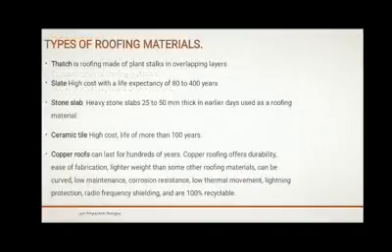Types of roofing materials. Thatch: it is a roofing material made of plant stalks in overlapping layers. Slate: it is a material with high cost with a life expectancy of 80 to 400 years. Stone slab: these are heavy slabs, 25 to 50 mm thick. In earlier days they used to use stone slab. Ceramic tile: cost is high, with a life of more than 100 years.